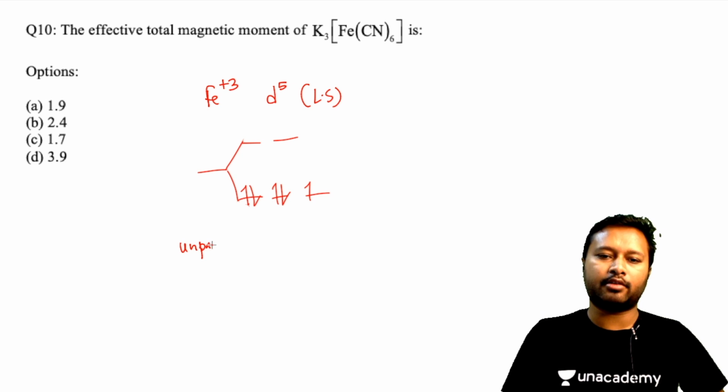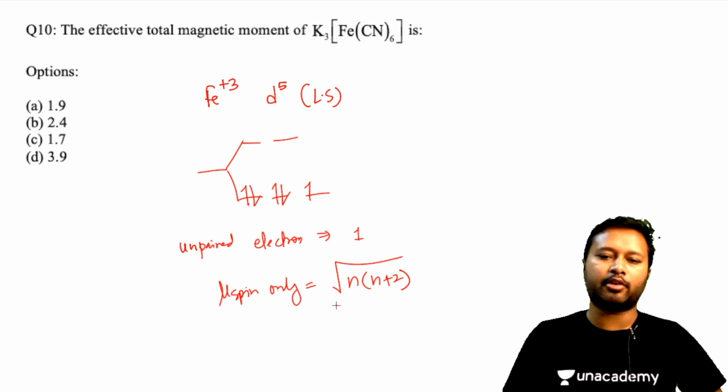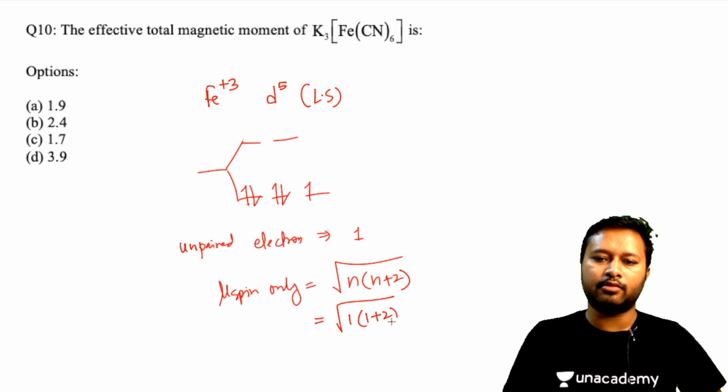So unpaired electrons are just one, and the one unpaired electron is going to give you the mu spin only. Spin only value is equal to the square root of n(n+2). That's the formula, right, where n is the number of unpaired electrons. So it will be 1 into 1 plus 2, and once you solve this, you are going to get root 3, and that is 1.732. That's the spin only value in Bohr magneton.